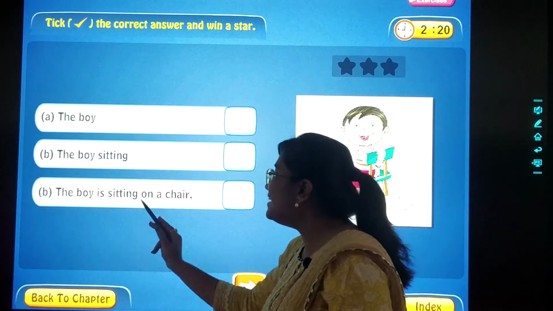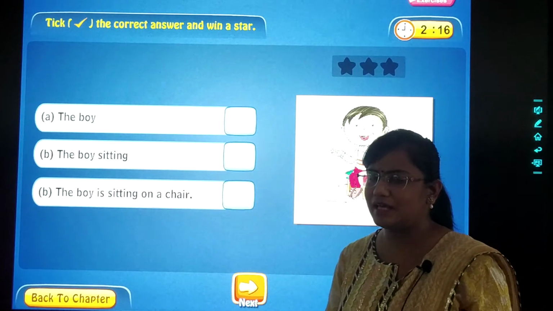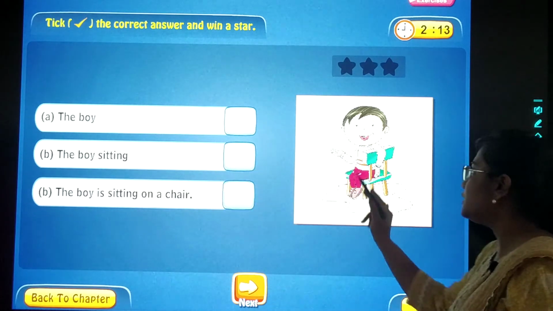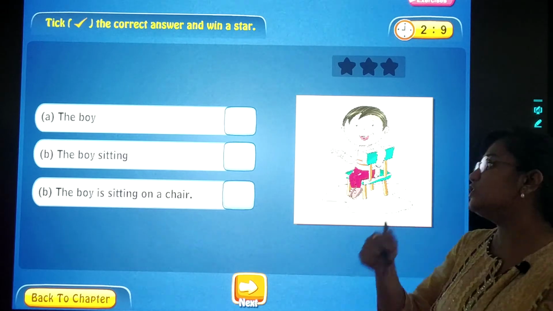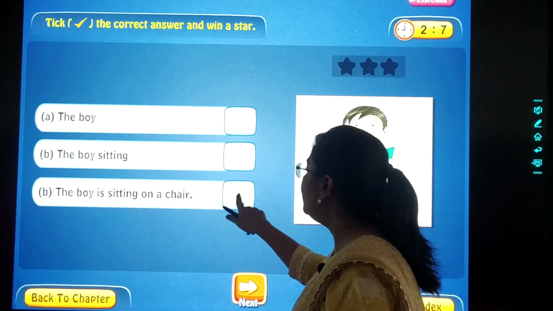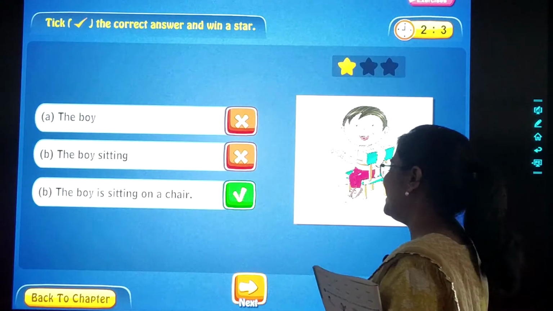The boy is sitting on a chair. Is it making a complete sense? It is getting related to the picture given over here. Yes. So we will tick here. Good work. Very good. Good work, dear children.